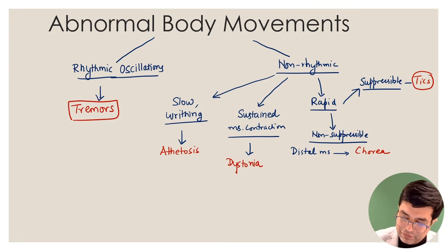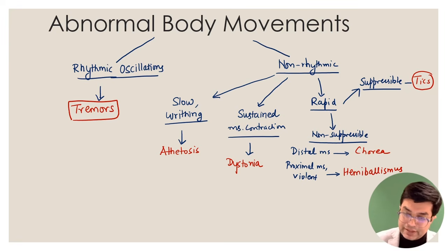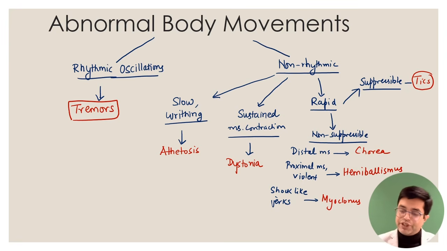If they involve the proximal muscles and they are very dramatic, violent movements, proximal muscle violent movements, they are called hemiballismus. And if the MCQ says that they are shock-like, electric shock-like jerks, then you will use the word myoclonus for them. They are seizure-like episodes, shock-like jerks which will happen, right? So chorea is usually seen in the hands. Remember this. Based upon how the case has been framed, you will be able to understand what is being talked about in the question.